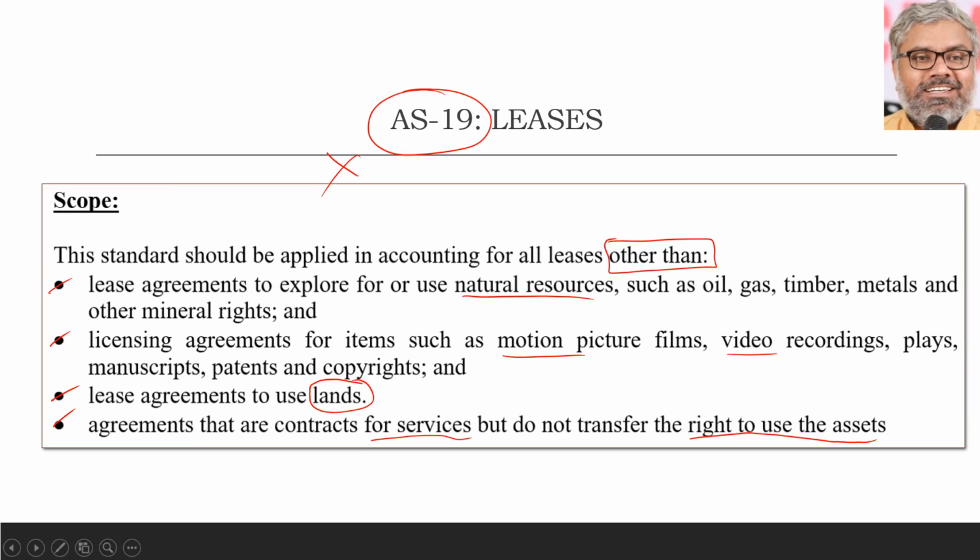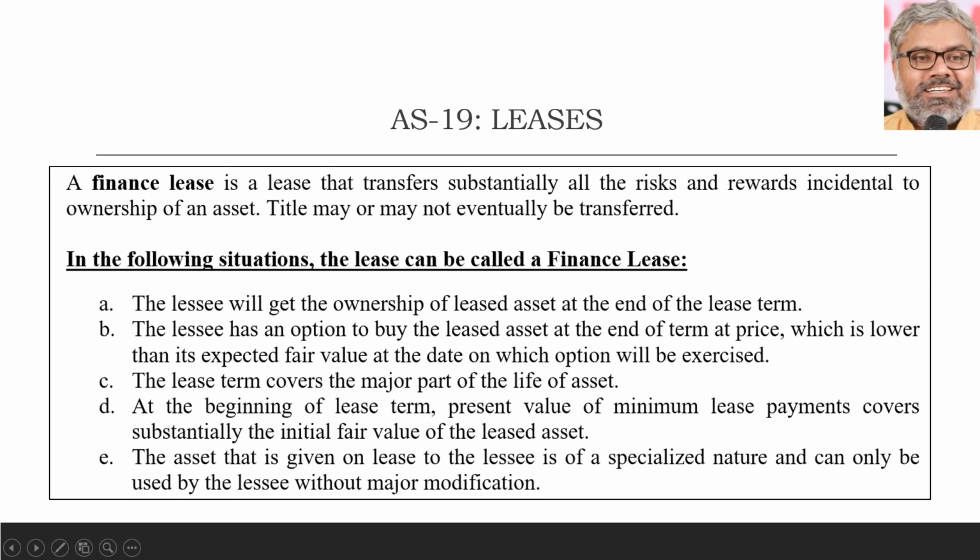That is the scope of AS 19. Actually, we can say the exclusions from the scope of AS 19 are these 4 items. Now coming to the core aspect of what is a finance lease. When can we say a particular lease is a finance lease?